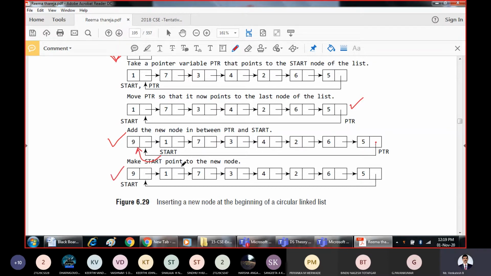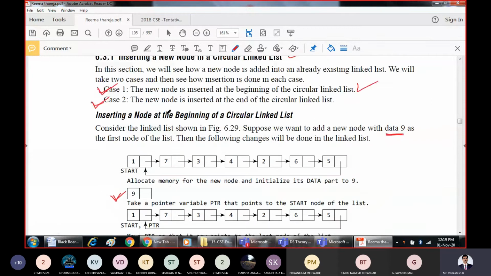That means make start point to the new node. So now start is pointing to 9. Now 9 becomes the first node of this particular circular linked list. And what is the property of the last node? The property of the last node is that it should point to the first node of the linked list. As per this, what is the first node? 9 becomes the first node. So very simple, what we have done is we have inserted a node at the beginning of the circular linked list.